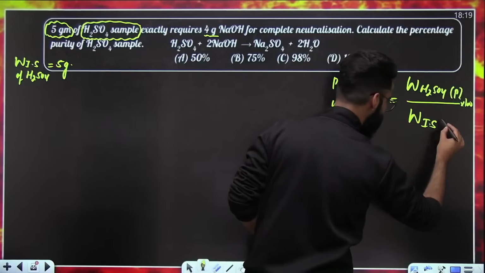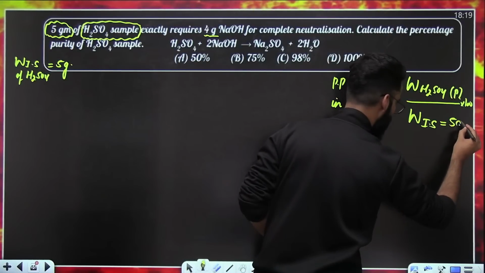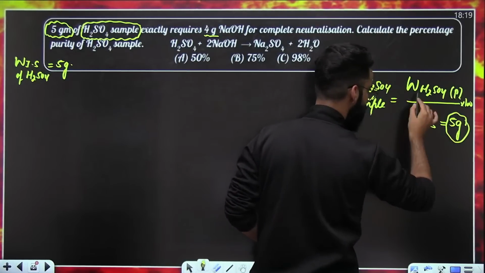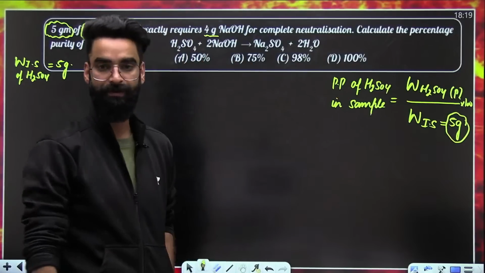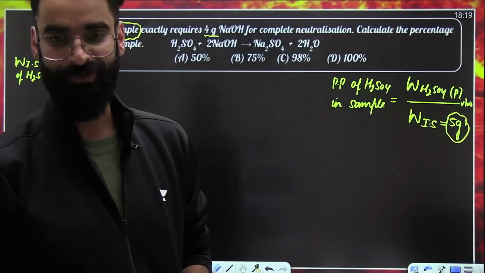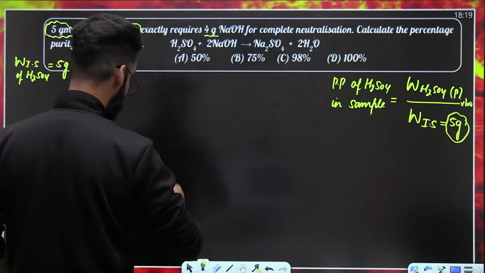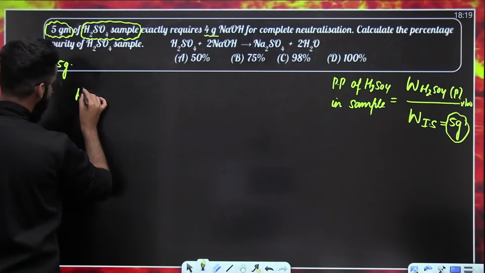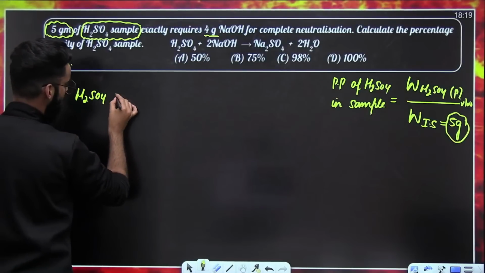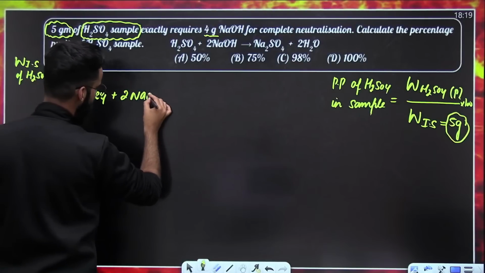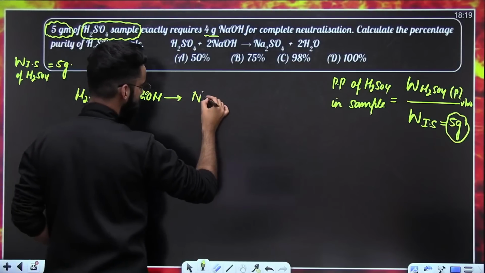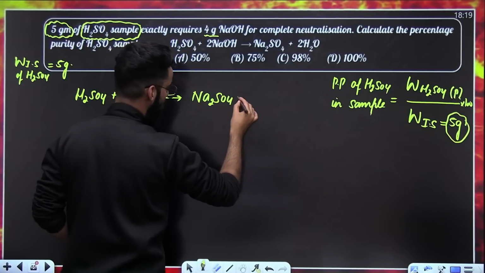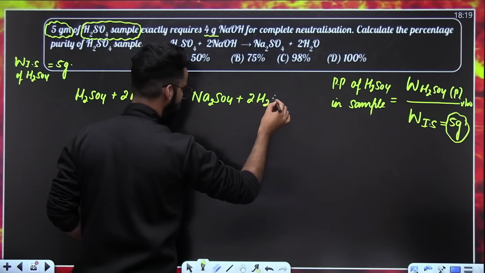Now, people, what is the mass of the impure sample of H2SO4? That's 5 grams. Already we know this. What is the mass of pure H2SO4? We have to calculate that. For that, I'll write the reaction again. H2SO4 plus 2 times NaOH gives Na2SO4 plus 2 times water.